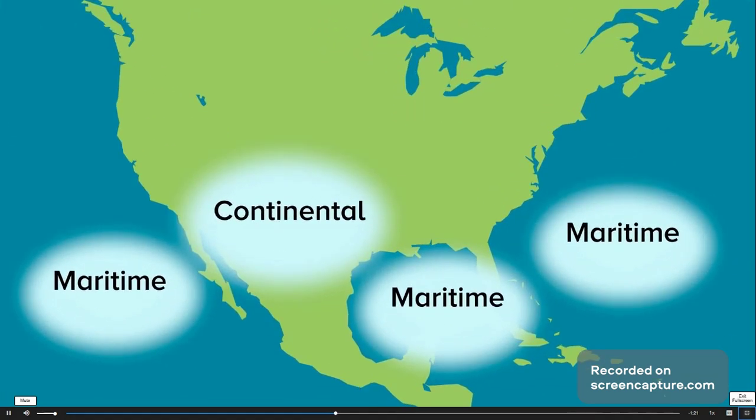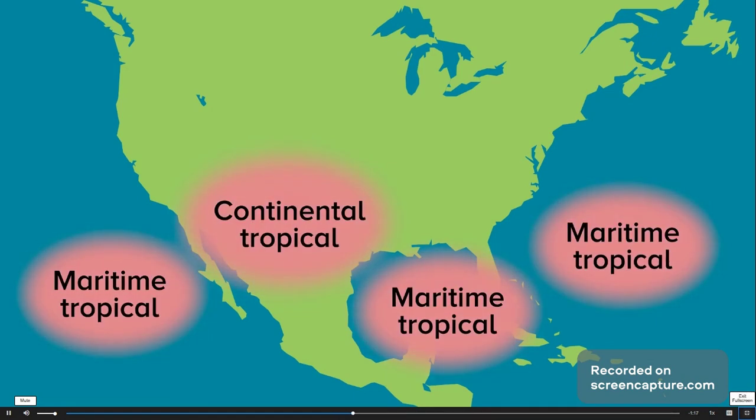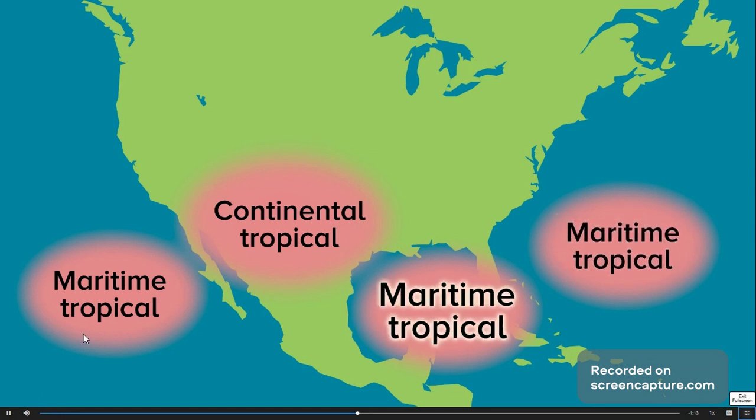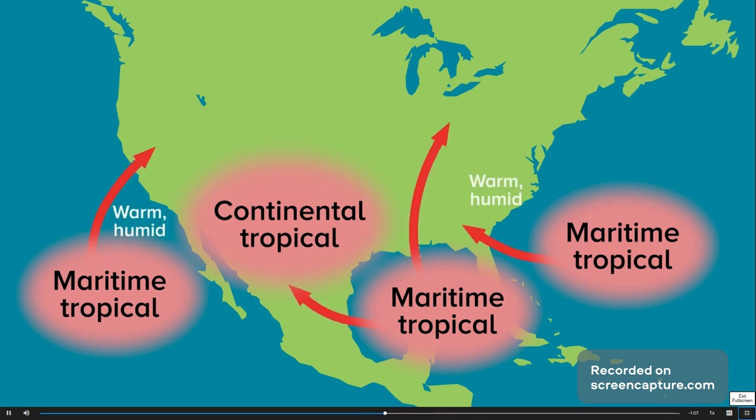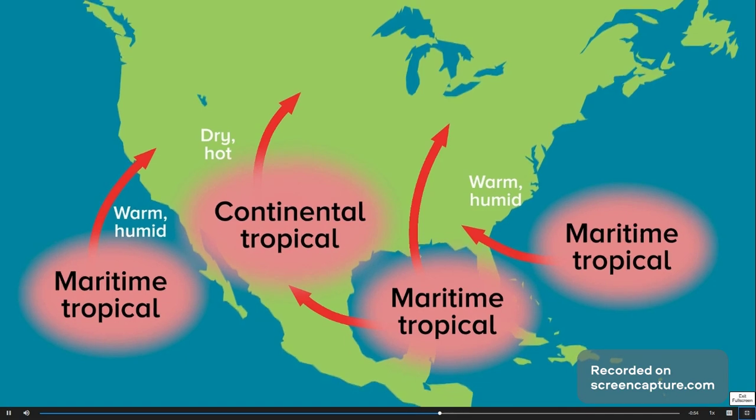Air masses that form in the equatorial regions are called tropical. The maritime tropical masses form over the western Atlantic Ocean, the Gulf of Mexico, and the eastern Pacific Ocean. These masses bring warm, humid weather to the southwestern and eastern two-thirds of North America. The continental tropical air mass comes from the southwestern United States and Mexico. It brings dry, hot weather, especially in the summer.